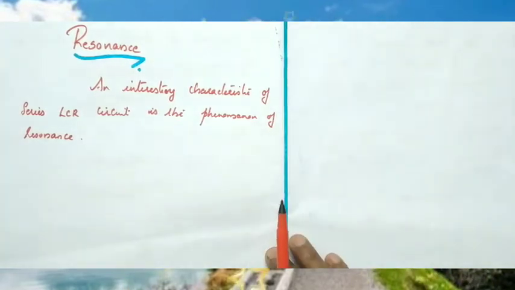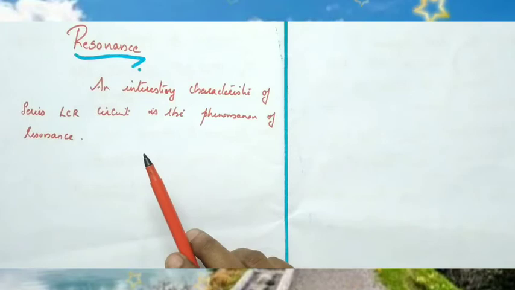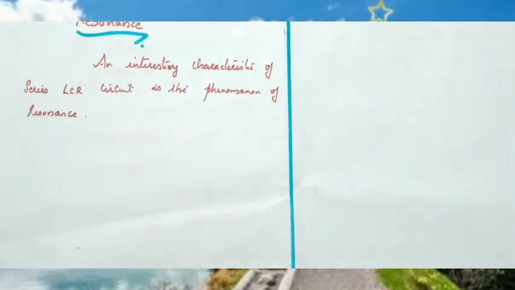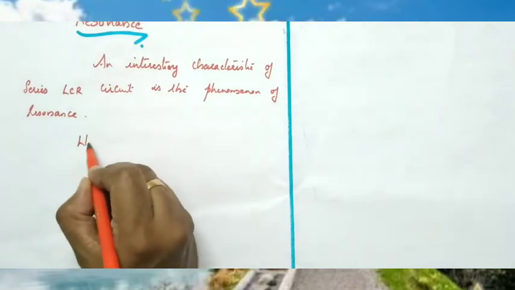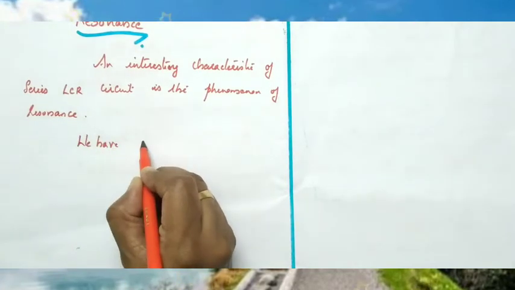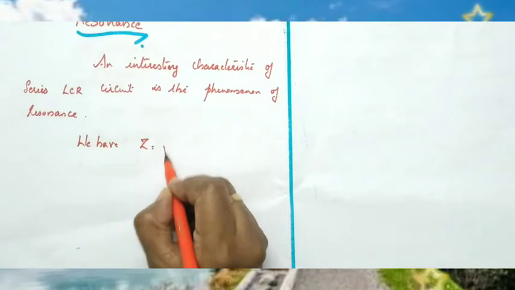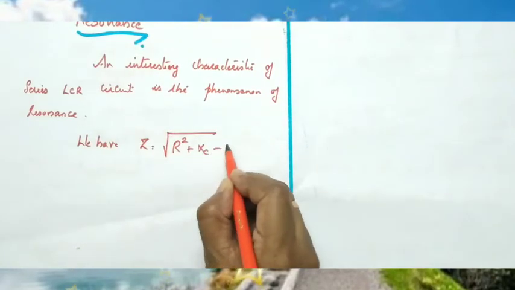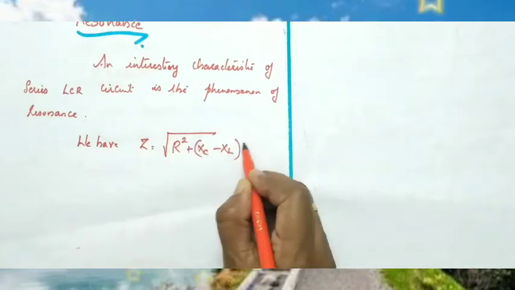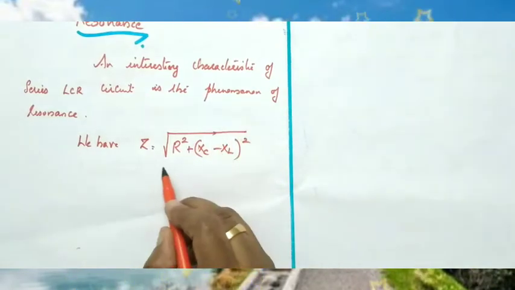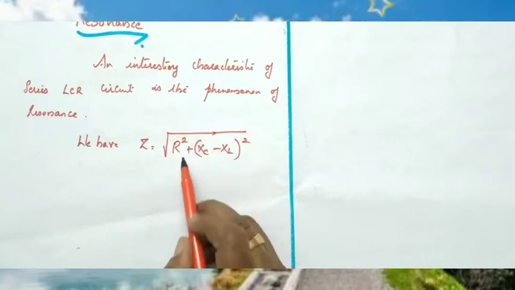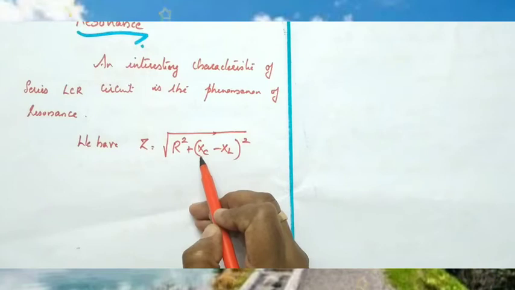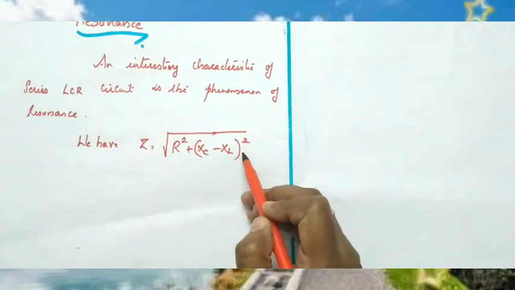So here, now we can discuss the resonance. What is the condition for resonance in series LCR circuit? What is the formula for impedance? We know impedance Z is equal to root of R square plus Xc minus XL the whole square, where Xc represents the capacitive reactance and XL is called the inductive reactance.